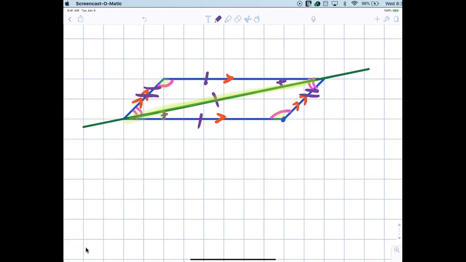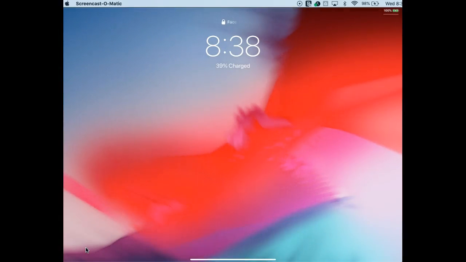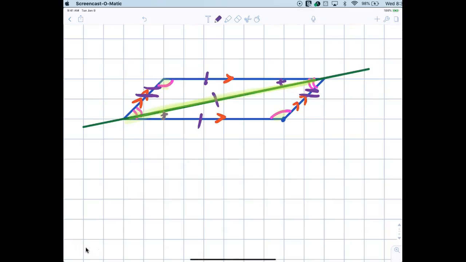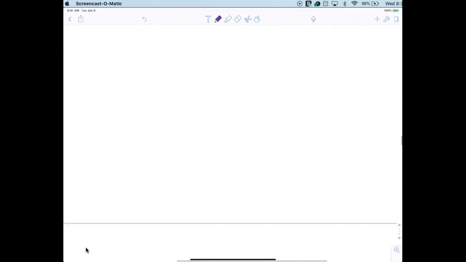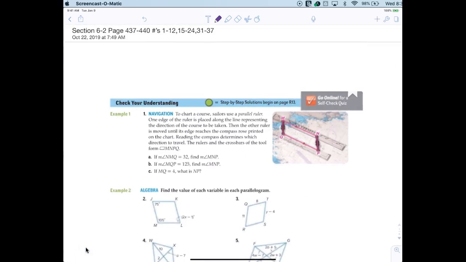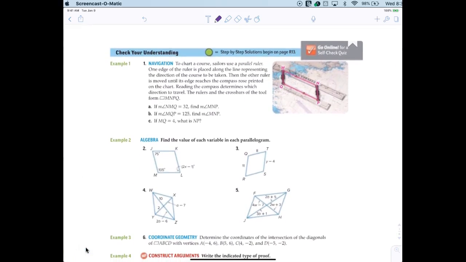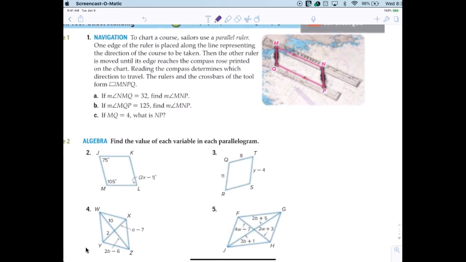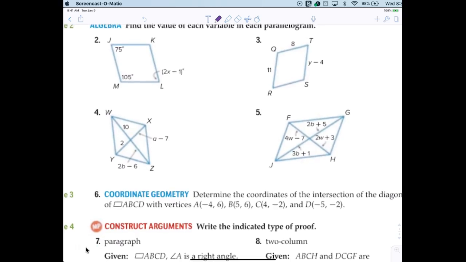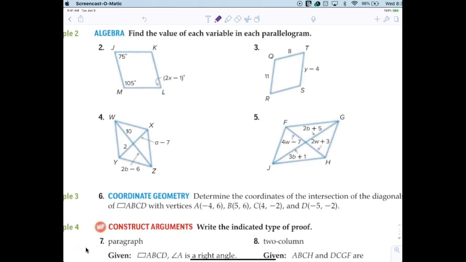All right, now let's finish this homework up. Okay, back to the top. Now that we've proven everything, let's go through it. Number 1. I don't really like those, so let's just go to number 2. All right, here we go. Find the value of each variable in the parallelogram.